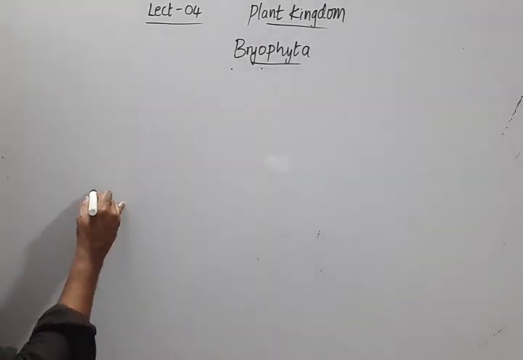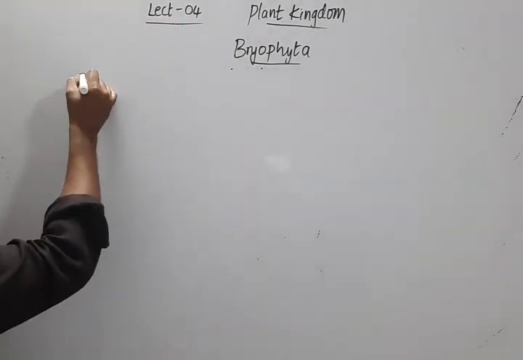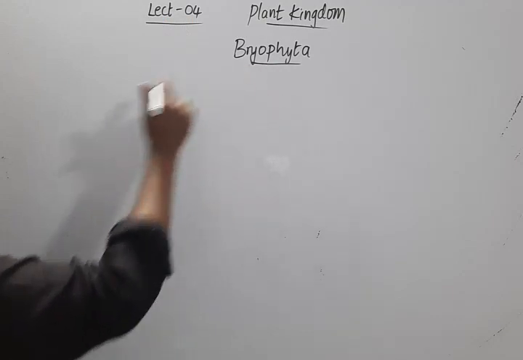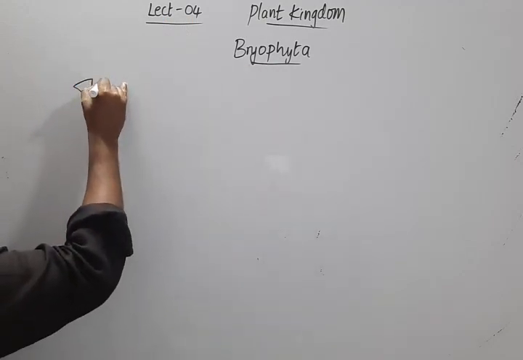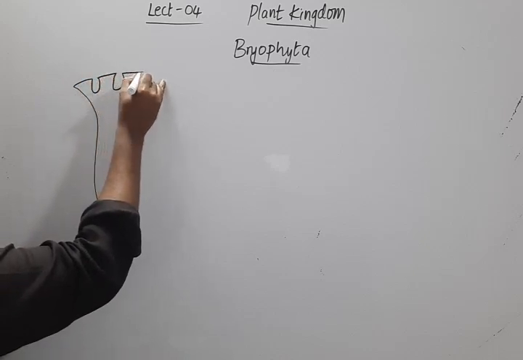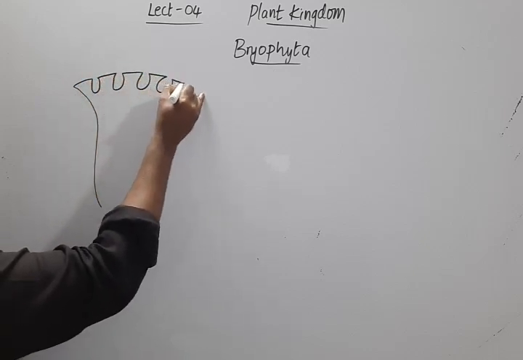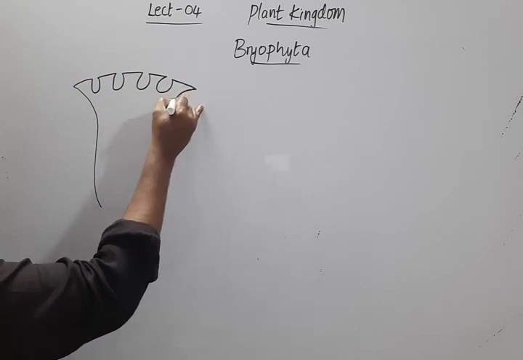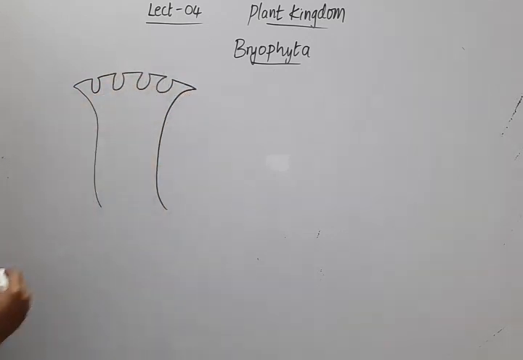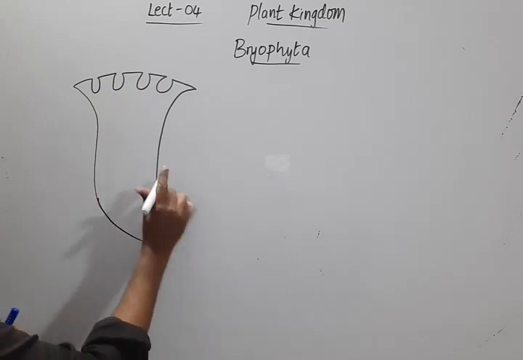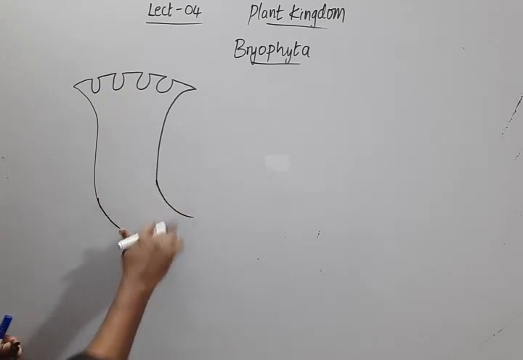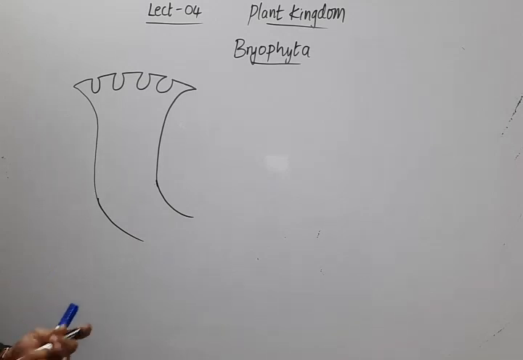I'm talking about the receptacle in the male. It is seen somewhat like this. Here this is the stalk, and this whole structure is the antheridiophore.